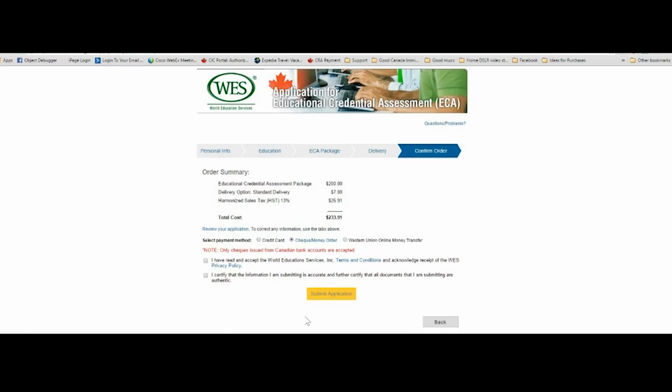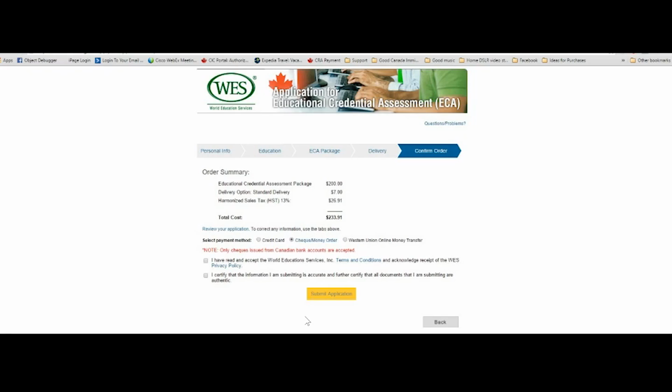You can select which payment method you want to choose. You can either pay by credit card, which is the easiest. If you are in Canada, you can pay by check or money order, because these check or money order can only be taken from a Canadian bank. So if you're international, this may not be possible. The third option, of course, is Western Union online money transfer, which is quite commonly used by international applicants.